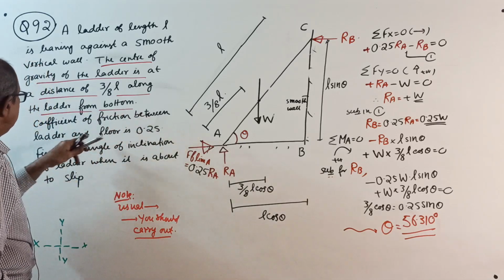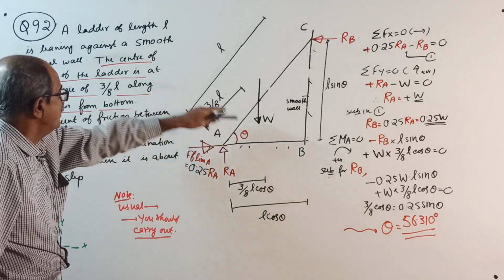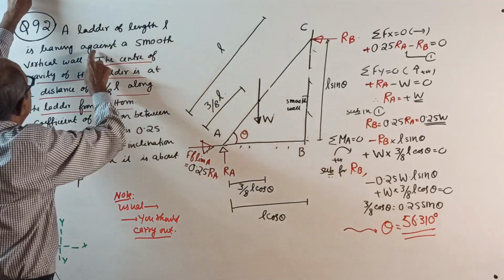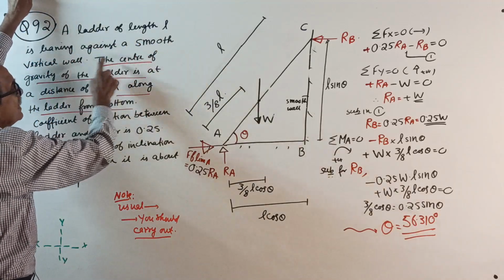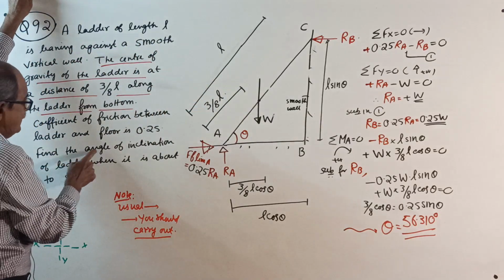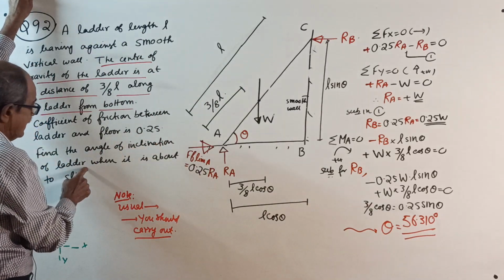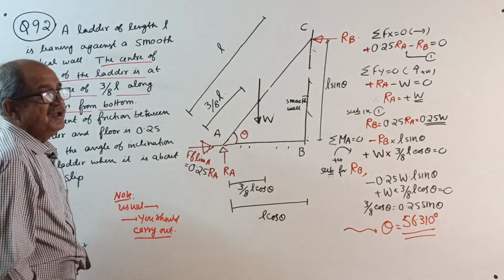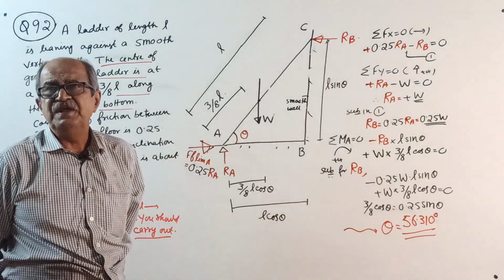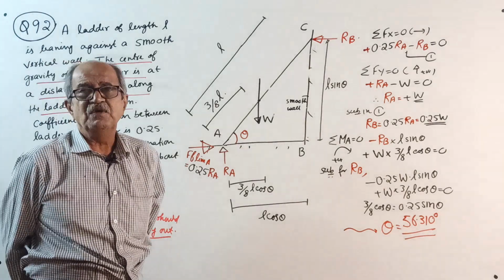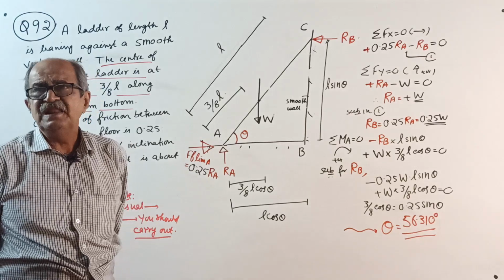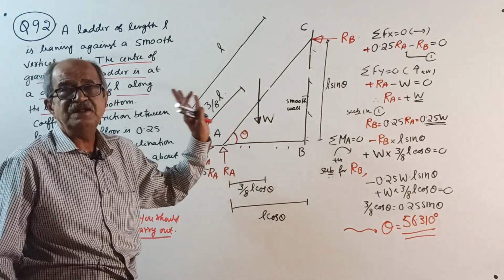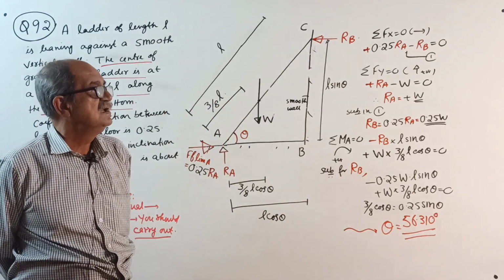Those who studied thoroughly know all these things. The coefficient of friction between the ladder and the floor, so this is the floor, is 0.25. Here 0.25. That is not smooth. Leaning against a smooth vertical wall. Then find the angle of inclination of the ladder when it is about to slip. We have to find the angle of inclination of the ladder when it is about to slip, only due to weight. That's all, no other force.